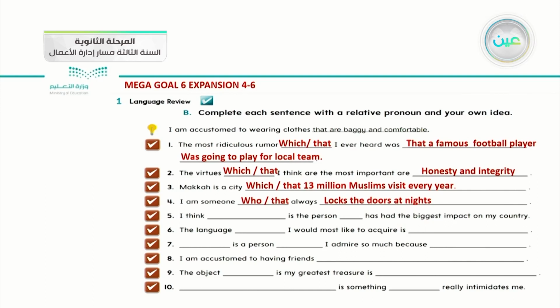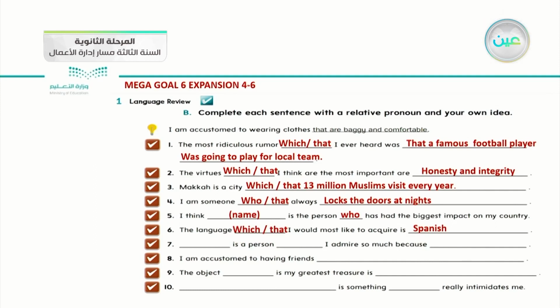Number five, I think... what do you think? I think Ali, I think Fatima, I think Muhammad, any name you can use. It is a person, so the suitable pronoun that comes with a person is who. Who has had the biggest impact on my country. Number six, the language which or that I would most like to acquire is Spanish.